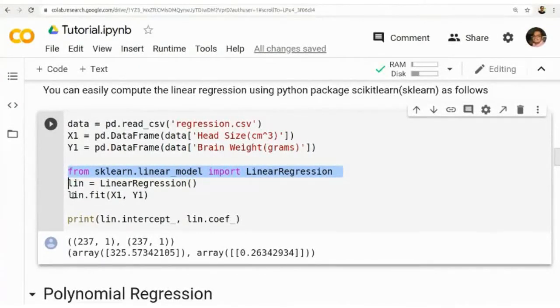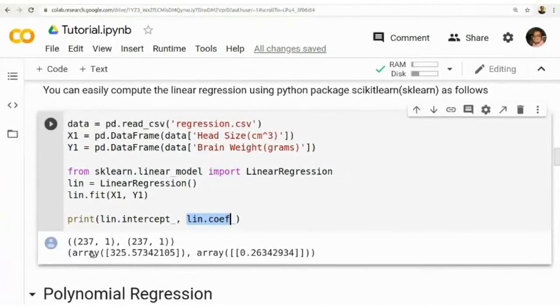If we are using logistic regression, we can simply write logistic regression instead of linear regression. All such functions are available in scikit-learn, and you can try different combinations. After fitting, you will get a trained model. The corresponding coefficients can be printed, like the intercept and the bias value.